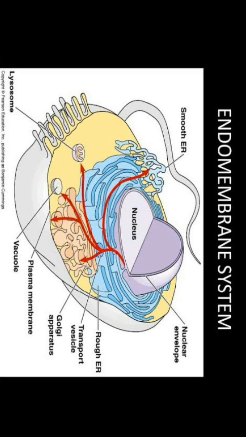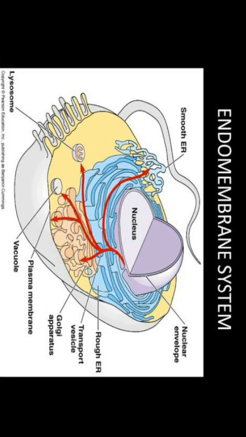Even though they are a major part of the cells, they are not included under the endomembrane system, because their functions are not coordinated with the cell organelles included in the endomembrane system.